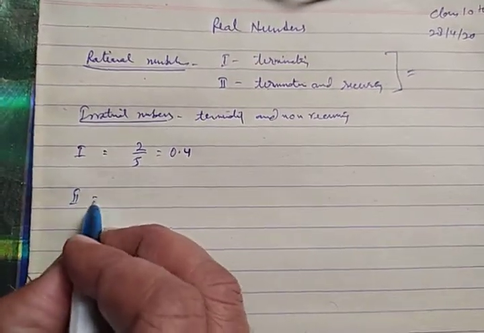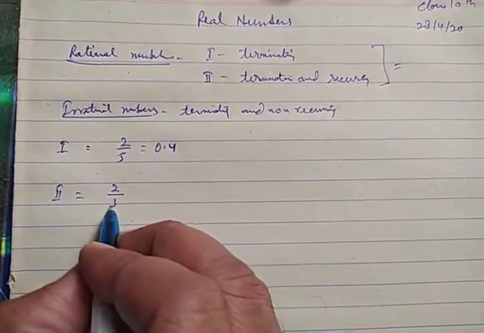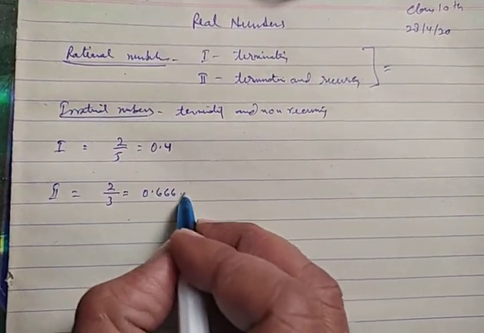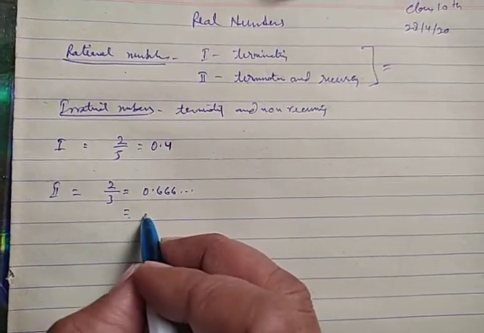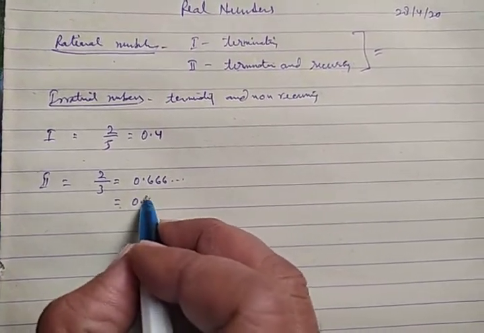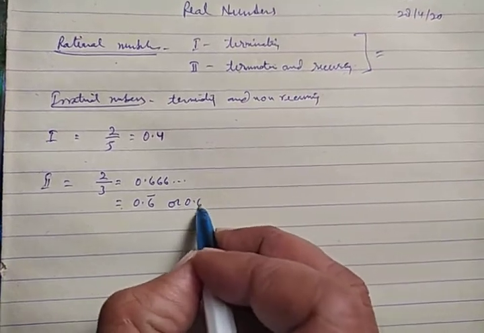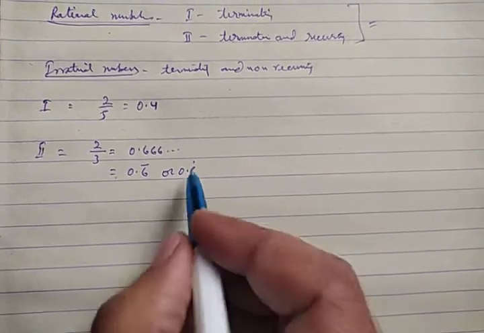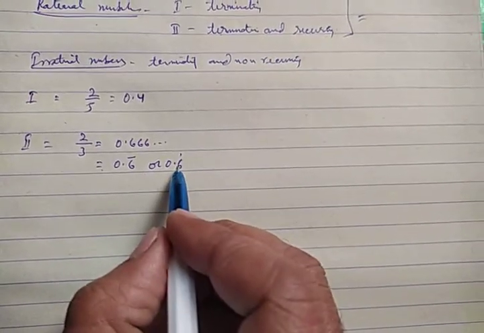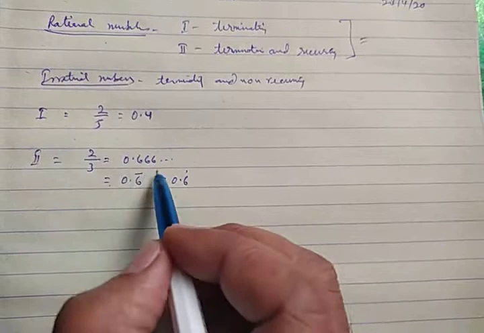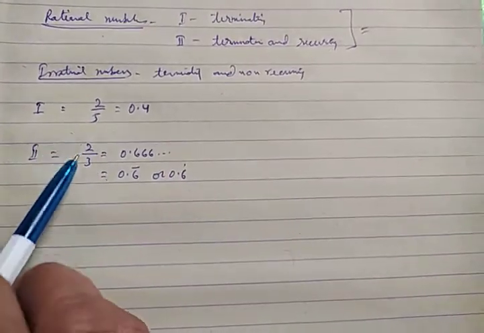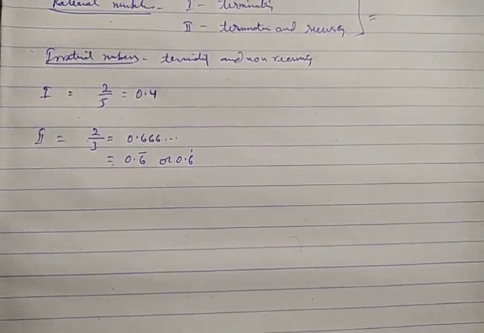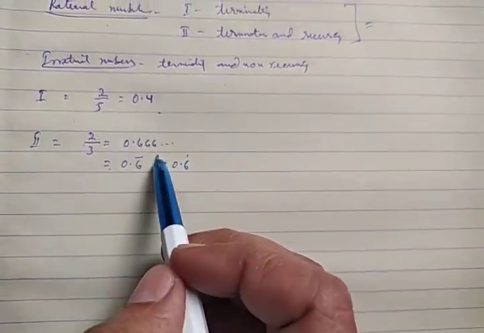But in the second case, suppose you divide 2 upon 3, this will be 0.666 onwards. We represent this as 0.6 bar or 0.6 dot. If a bar is placed upon the digit or a dot is placed, both carry the same meaning. So we cannot say this by looking directly, but by obtaining the decimal representation you can say whether it is terminating or non-terminating.